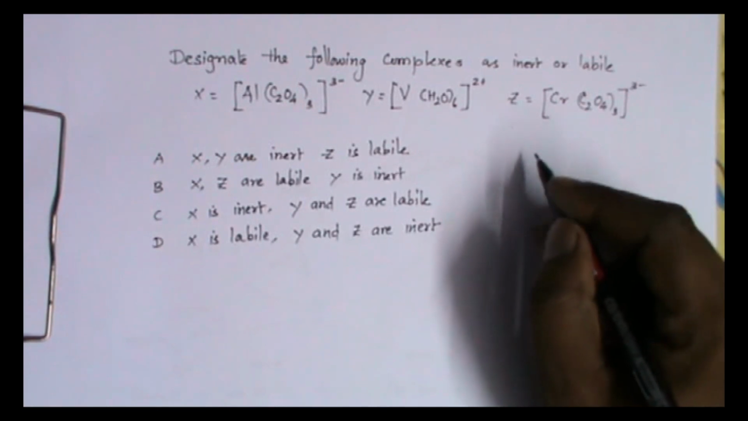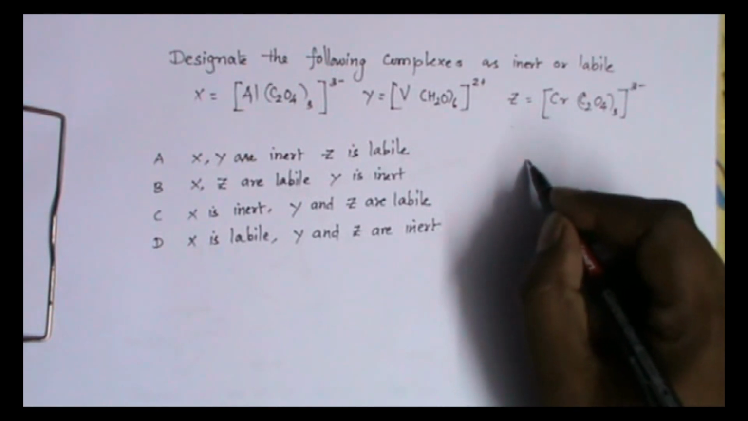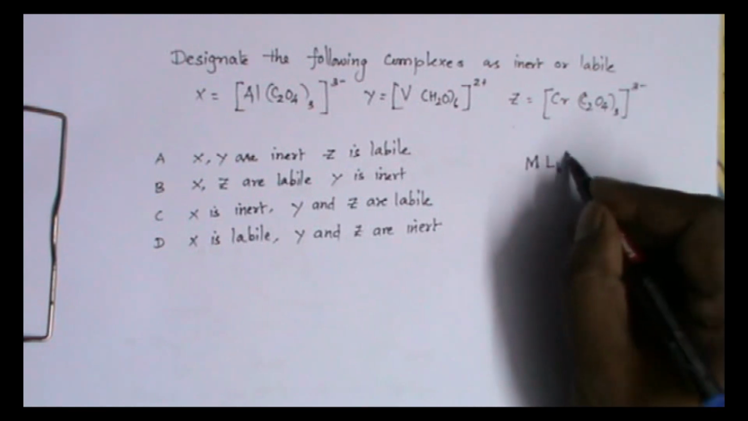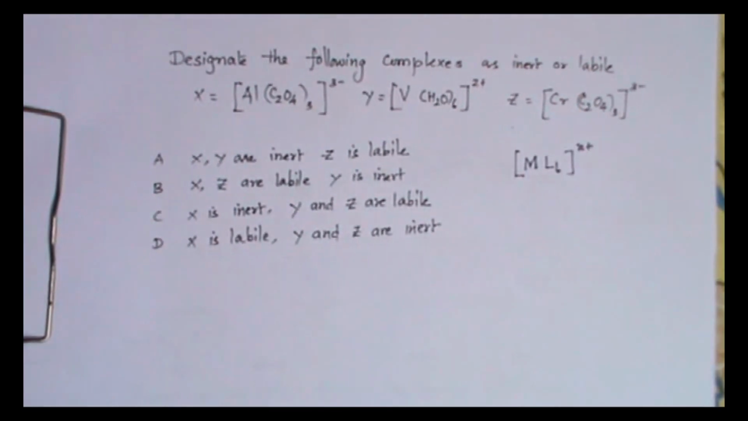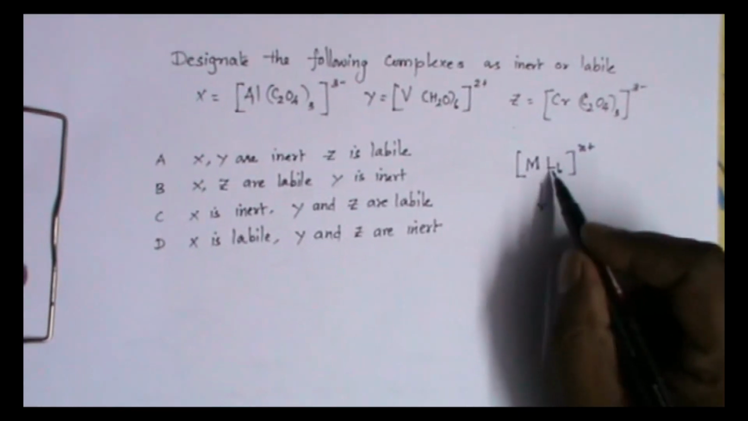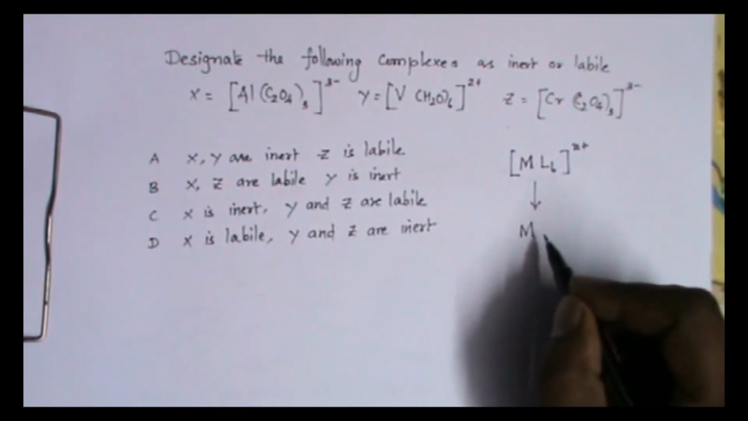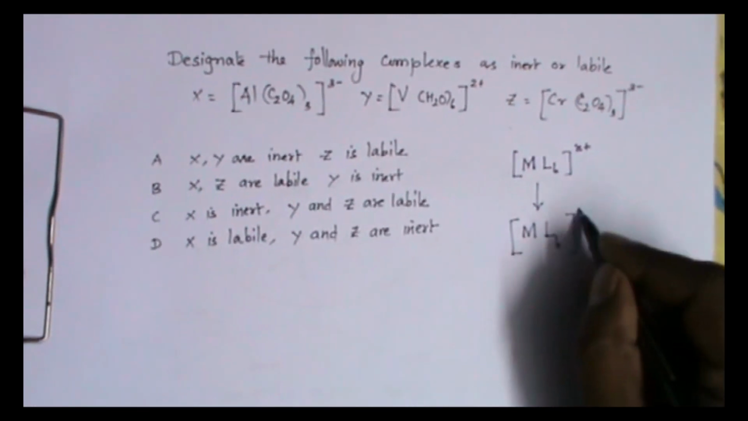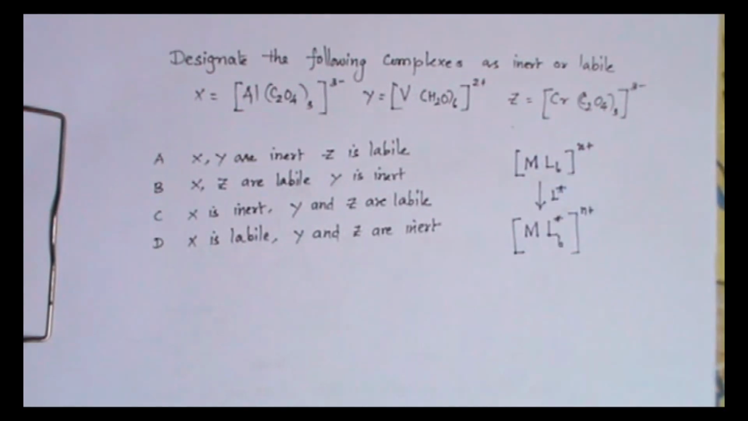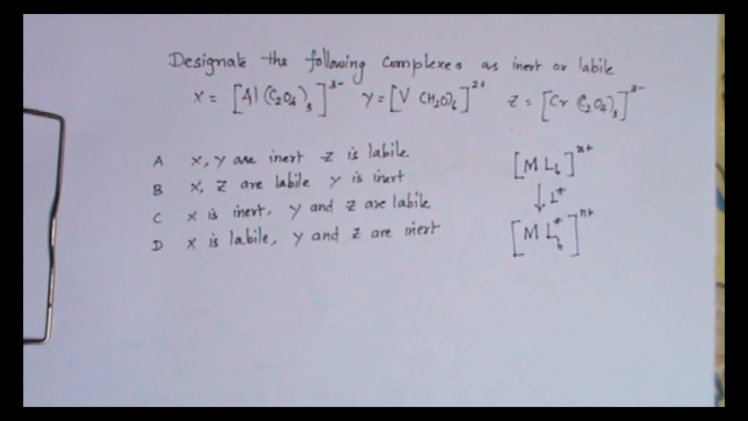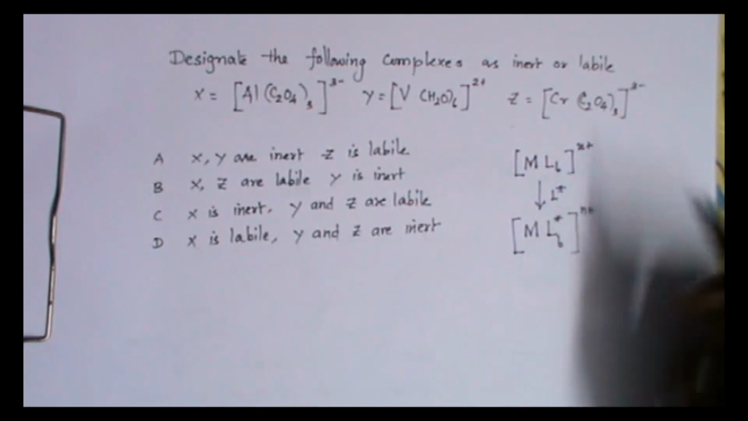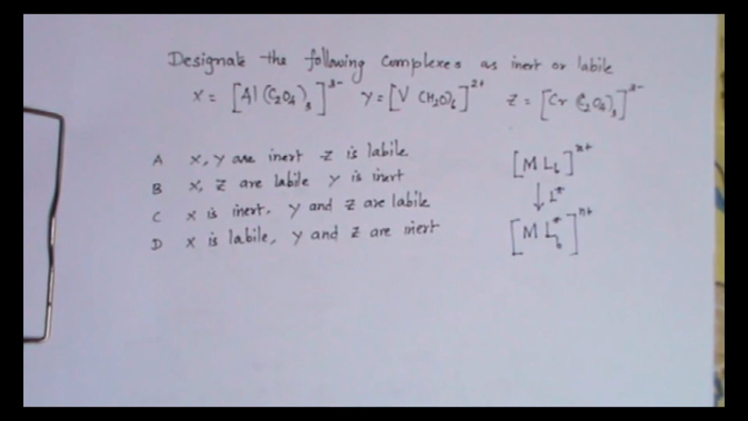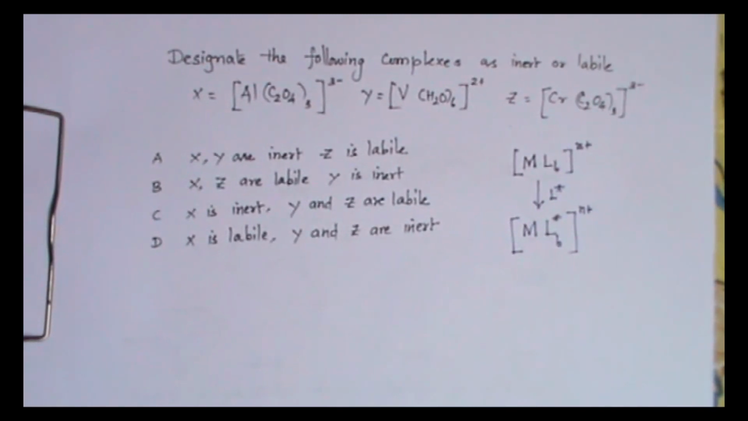First, let us try to understand what the labile nature is. Let us consider a complex like this. How easily the ligand can be substituted with another ligand is referred to as labile nature. If it is easily replaced, then the complex will be labile. If it is not easy, then this complex is referred to as an inert complex. Inert means the reactivity towards ligand exchange will be very low.